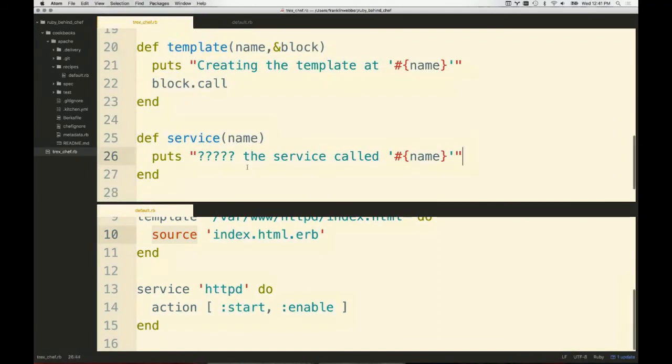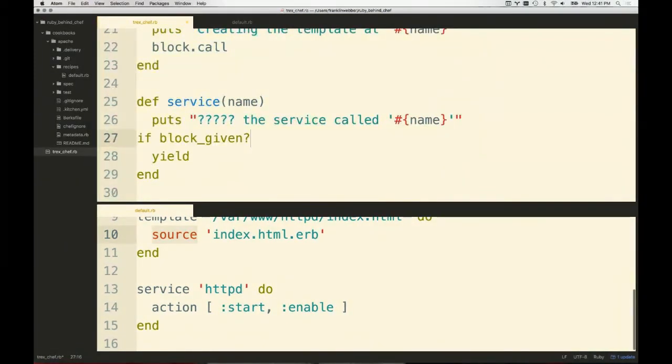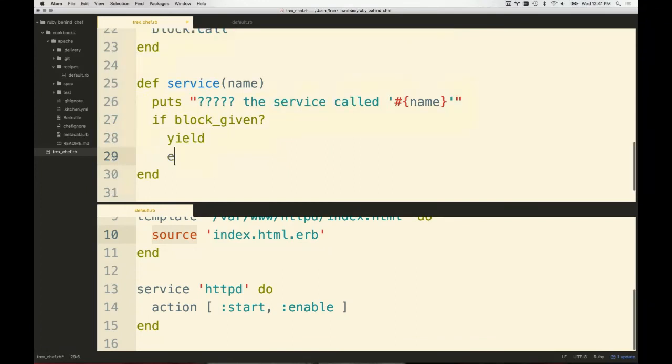I'm going to use the implicit version, which is going to be, hey, I'm going to yield if block given. This is where there's a lot of keywords being thrown in. Yield is a keyword within Ruby. Block given with a question mark is a keyword, and if, of course, is a keyword. You could write this out as: if block given, yield, end.